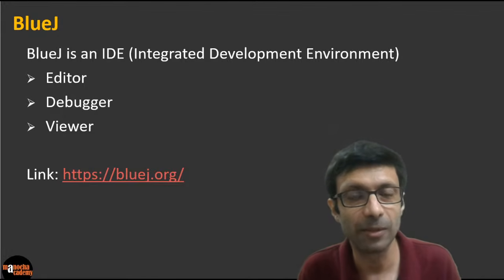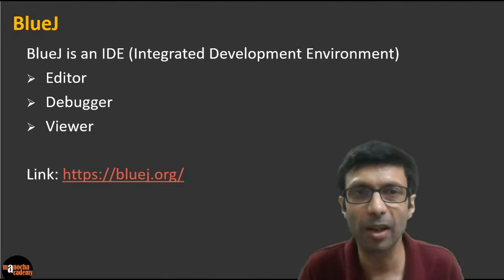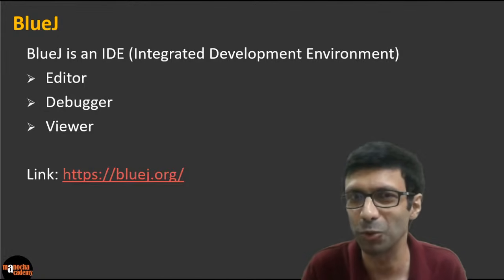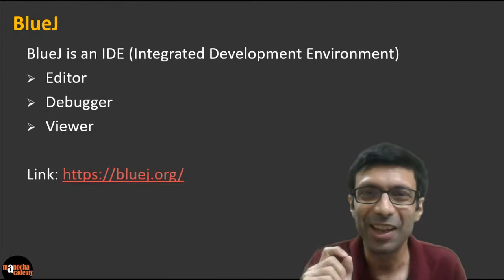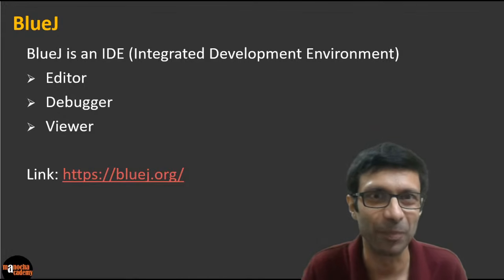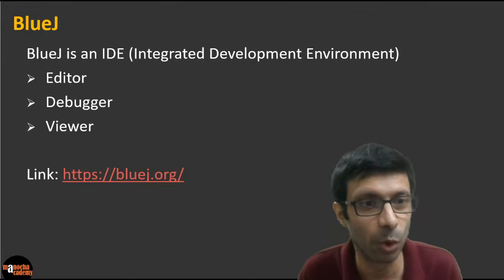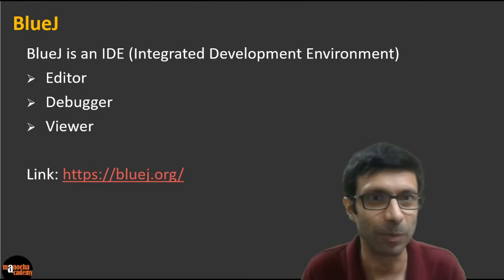It has an editor. It has a debugger, right? A debugger is used to find the bugs in your program. So bugs are not insects. Bugs are the issues, the mistakes in your program, right? And then you can use it for viewing the program code, okay?